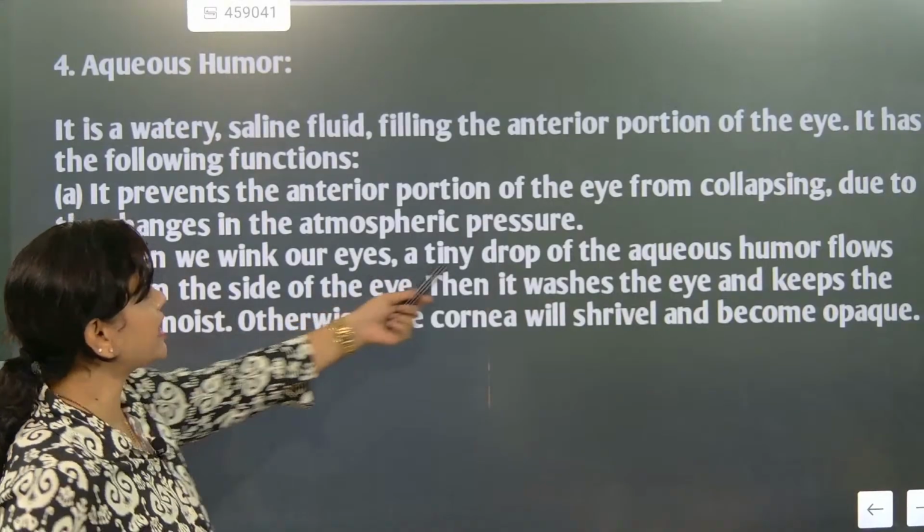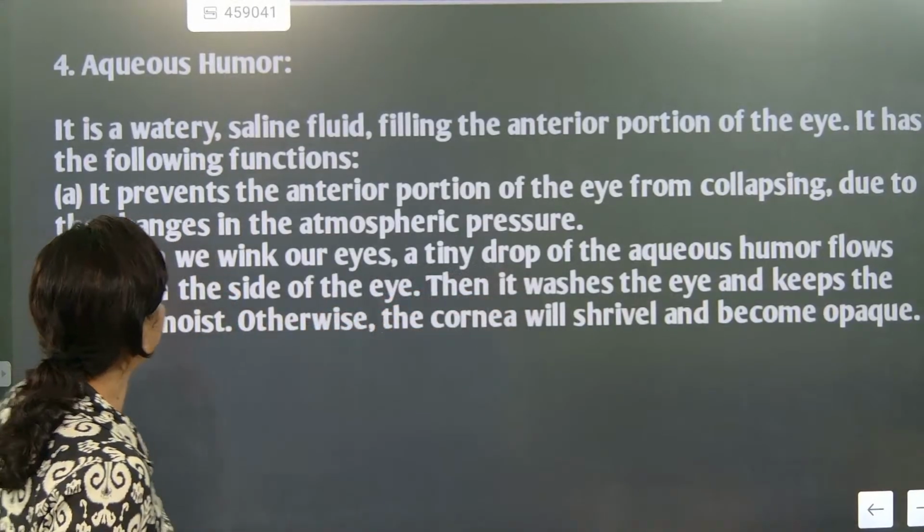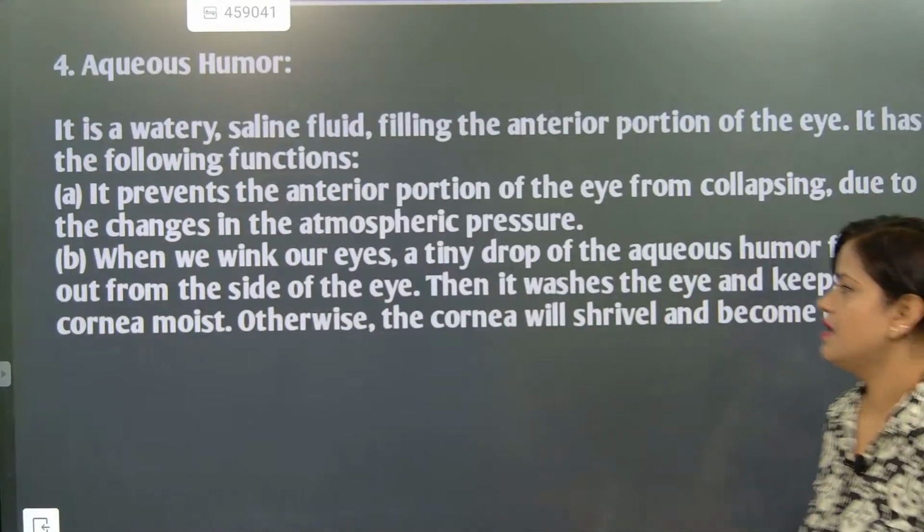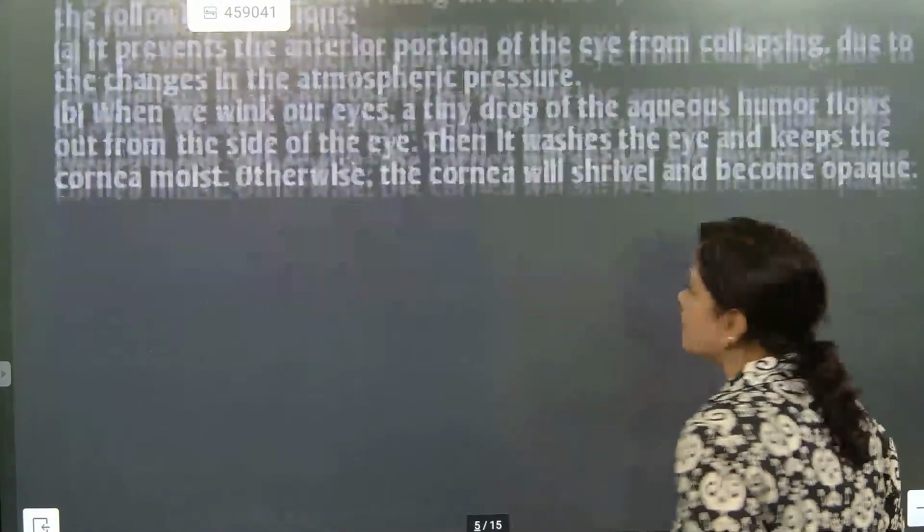When we wink our eye, a tiny drop of aqueous humor flows out from the side of the eye, then it washes the eye and keeps the cornea moist, otherwise the cornea will shrivel and become opaque.